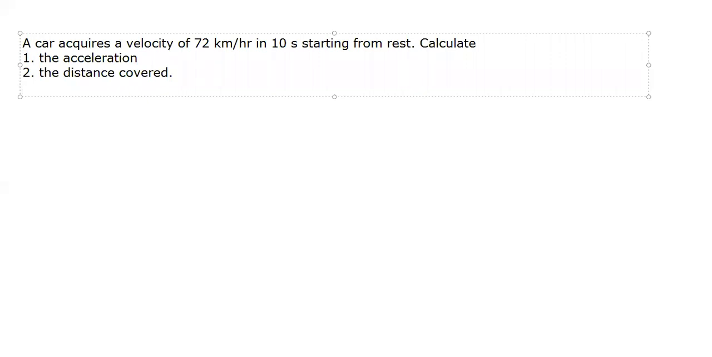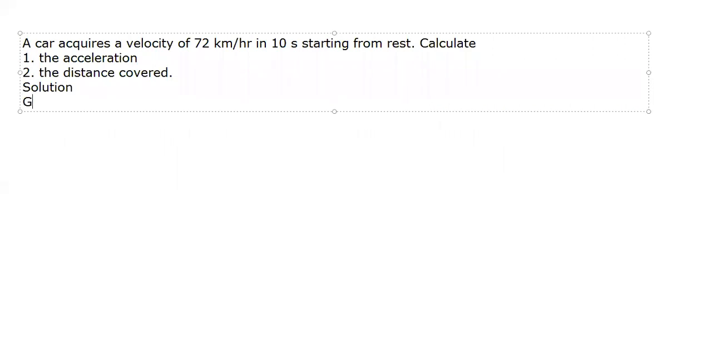Now look at the motion of this car. This car is not moving with a uniform velocity. In fact, it is accelerating because it started from rest and then reaches a velocity of 72 kilometer per hour in 10 seconds. So I cannot use the formula speed is equal to distance upon time and distance is equal to speed into time. Why? Because the car is accelerating. So what do I have to do? I have to use my equations of motion. So let's start with the solution.